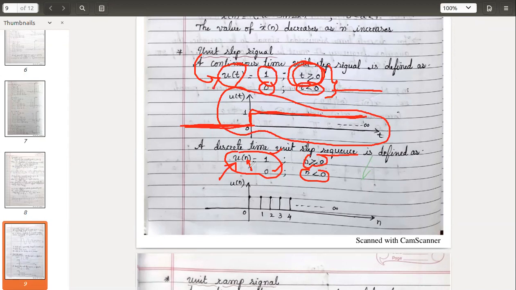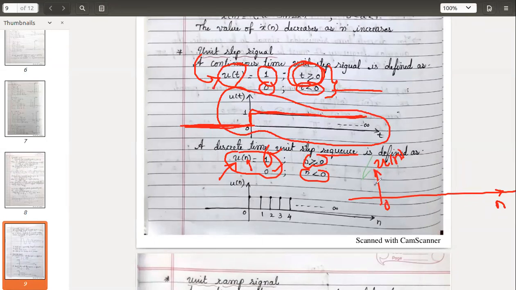Now try to draw this. Draw the vertical and horizontal axes. Mark the horizontal axis as your time variable n, and the vertical axis as u of n, the unit step signal. As per the condition, the amplitude is 1 for n greater than or equal to 0.